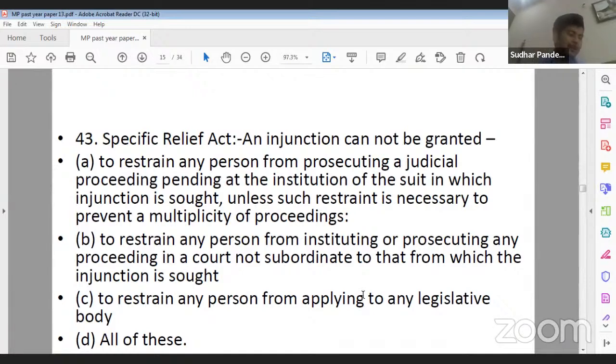Question number 43 is again related with your particular section 41 of your Specific Relief Act, right? So if you will read section 41, which is stating that in what cases the injunction cannot be granted. So yes, D is the correct answer for this, right? In all these cases, injunction cannot be granted. Yes, Ujjwal Nahar ji, Vinny ji, both of you are correct.